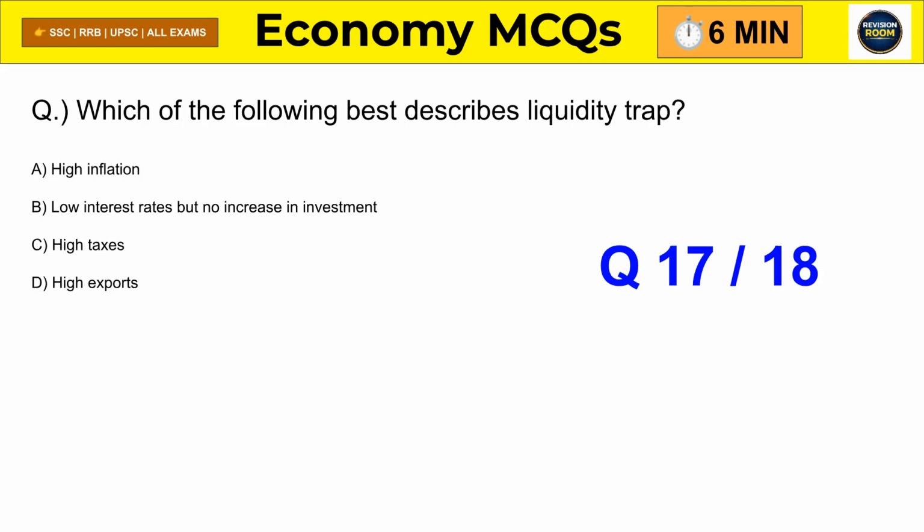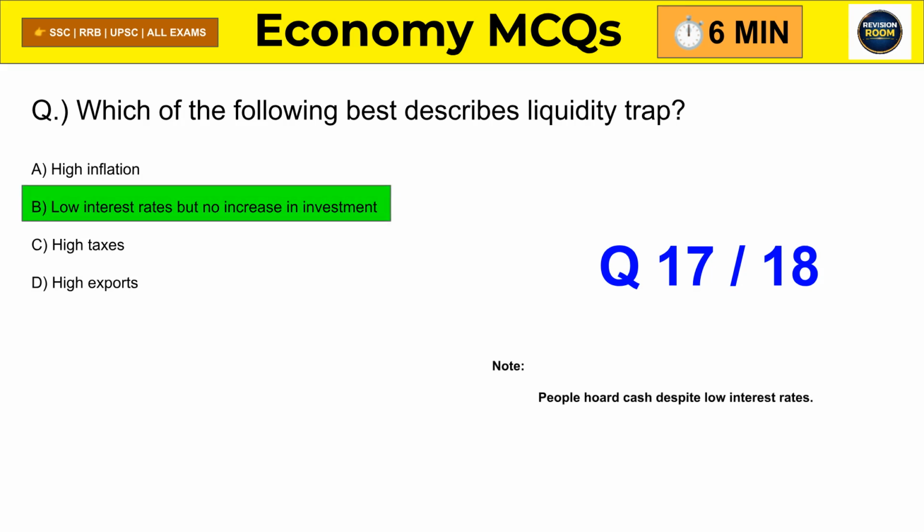Question 17. What best describes liquidity trap? Correct answer is low interest rates but no increase in investment. Because people prefer to hold cash.